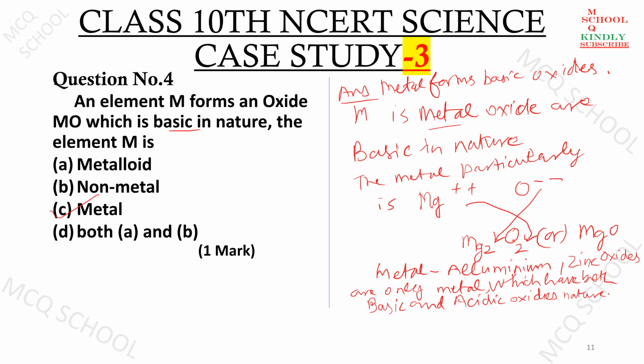Only very few metals have both acidic and basic oxide character, and those are aluminum and zinc, whose oxides are basic and acidic together. But this is the case of a metal which forms a basic oxide.